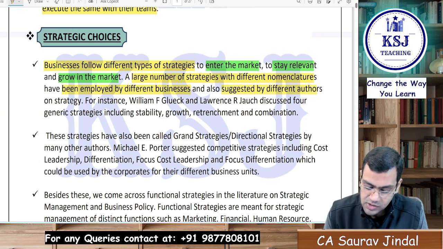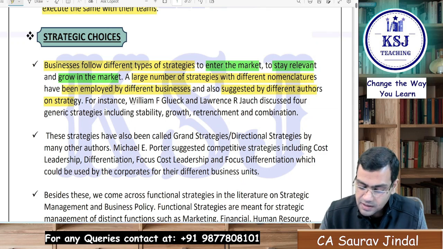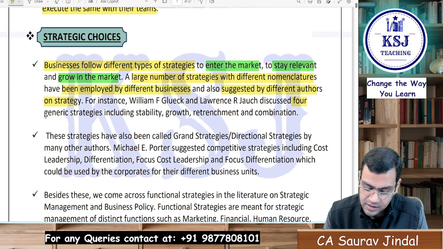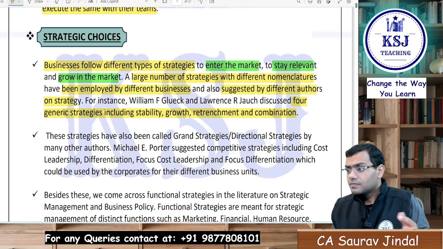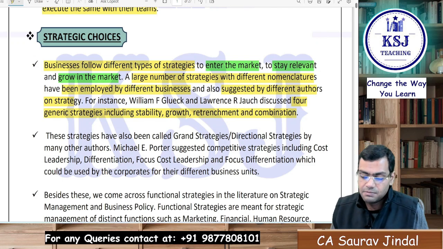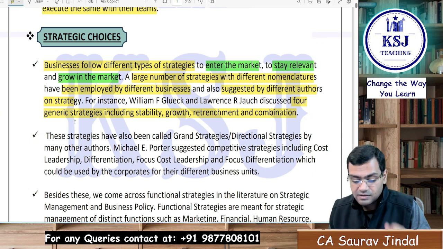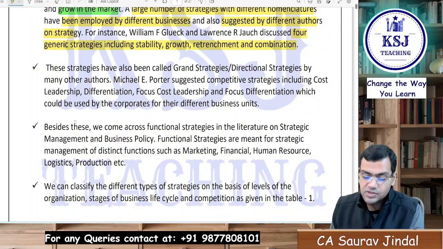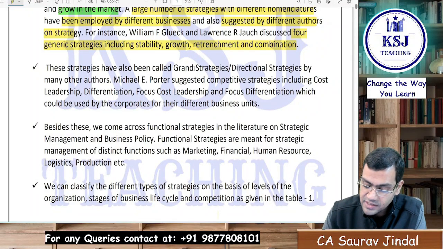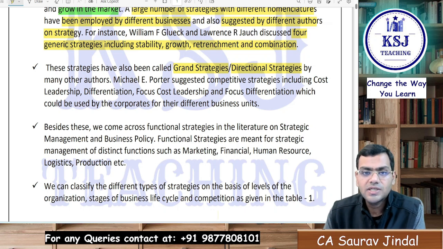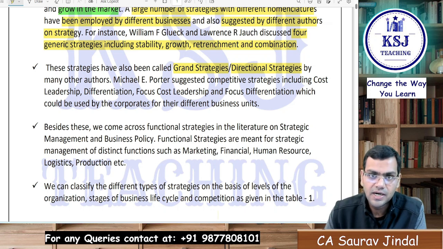authors on strategy. For instance, William F. Glueck and Lawrence R. Jauch discussed 4 generic strategies including stability, growth, retrenchment and combination. So this was given by William Glueck and Lawrence R. Jauch. Right. Similarly, Michael Porter has given various things, right? These strategies have also been called the grand strategies or the directional strategies. So different nomenclatures have been given for the same set of strategies.